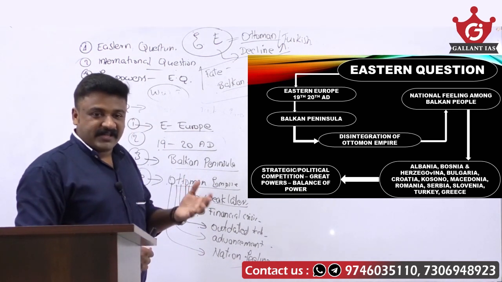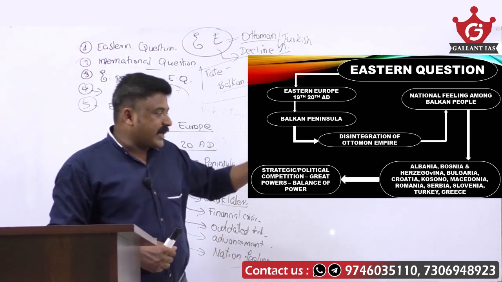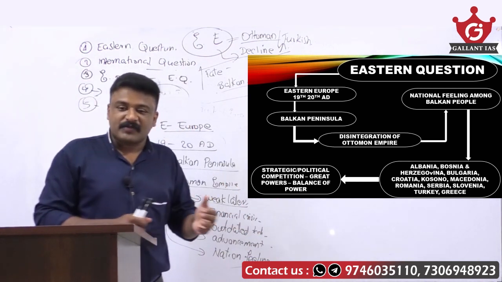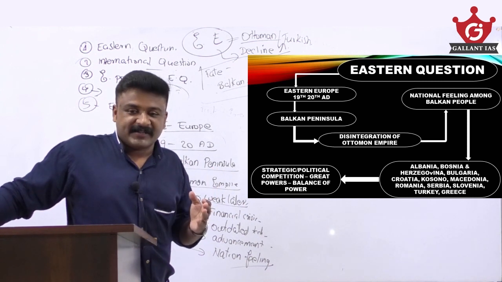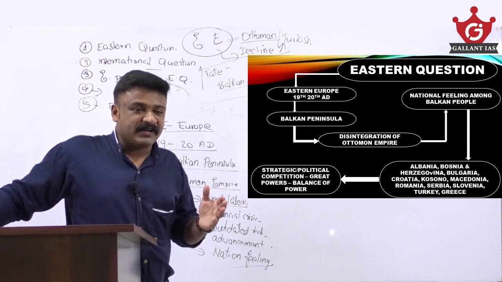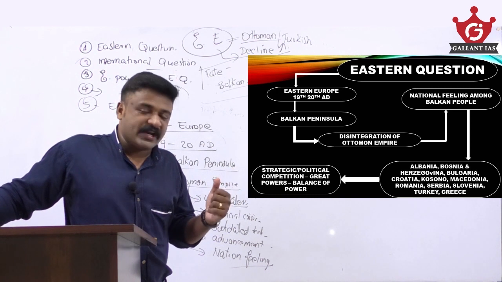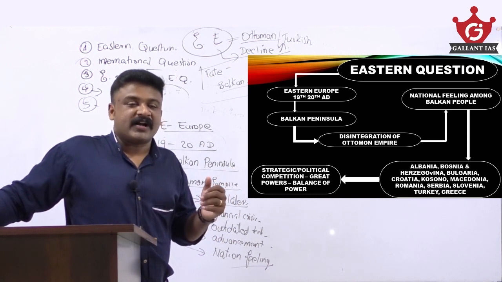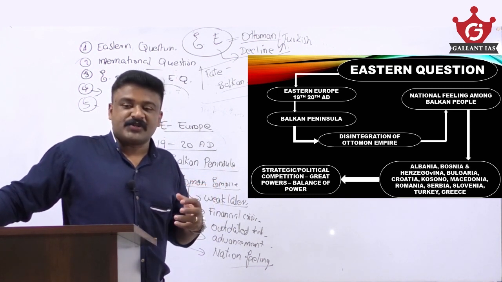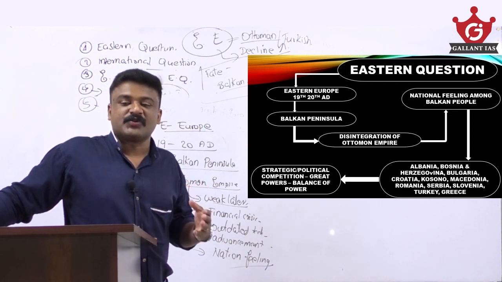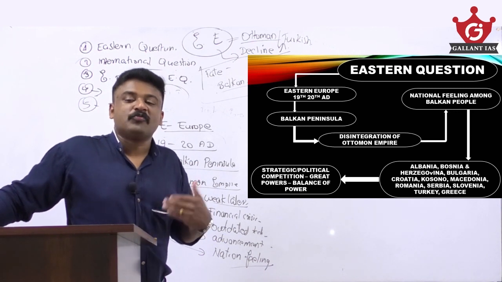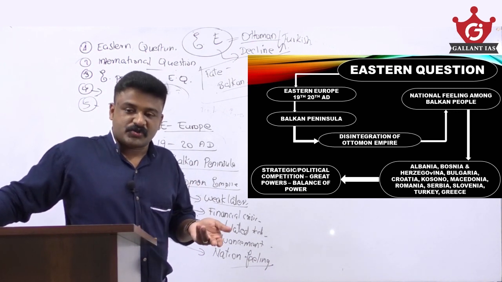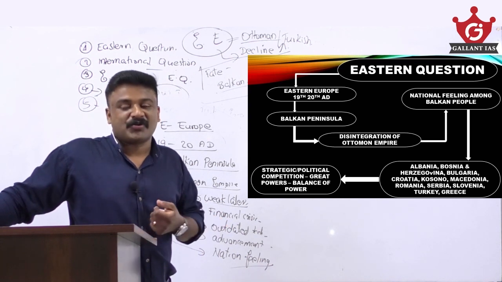If the Ottoman Empire declined, many popular states are there. Each of them wanted to become independent. At the same time, many European imperial powers are there. Britain, France, Germany, Italy, or this Russia, okay, Austria. All these wanted to control this Eastern Europe. They all wanted to control these Balkan states, Balkan Peninsula, because of their imperial colonial interest. So they all got involved in this question. They all got involved in this case, and that was the Eastern question.